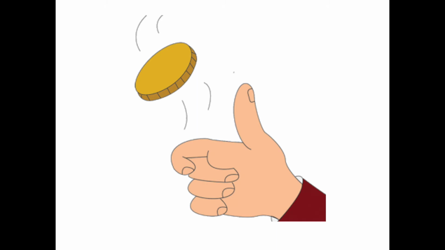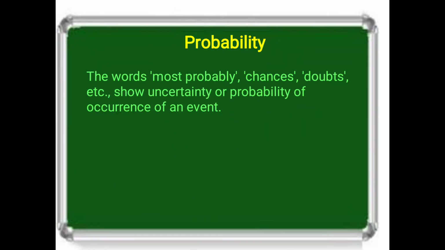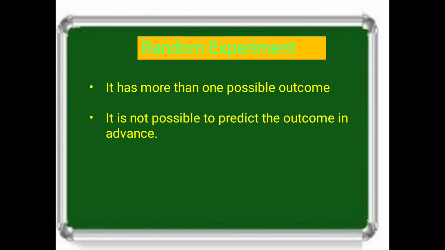Now I hope you understood what exactly probability is. Let us move to the probability statement given in our book. The words most probably, chances, doubts, etc. show uncertainty or probability of occurrence of an event. In any event where you get possibilities, we say that's a probability. Let us move to the next slide. We have some terms related to probability.